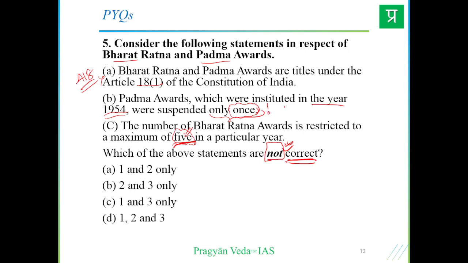Padma Awards were suspended only once? There may be a chance, a lot of things have happened. Emergency has happened, various economic emergencies have happened. So there may be a chance that changes have happened multiple times, suspension would have happened. So we will go with a broader understanding. This would also not be correct. This is also not correct. There may be 2-3 such instances. So we will go with the final answer. This seems to be the correct answer.